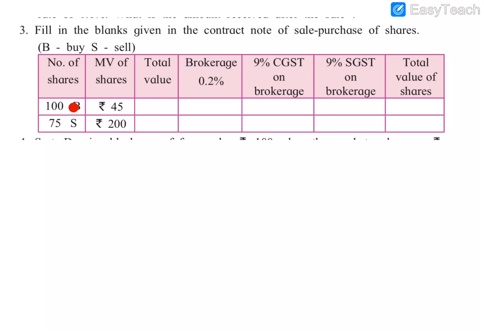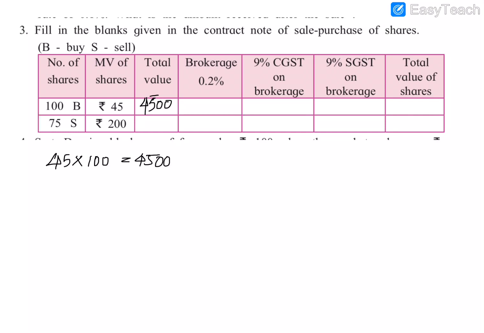This column stands for the market value of one share, and here the number of shares are given. So here 100 shares are being bought. B stands for buying. The market value of one such share is 45. So the total value will be 45 into 100. 45 into 100 means 4,500 rupees is the total buying value of that share.